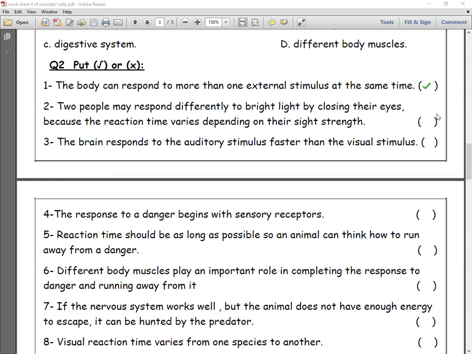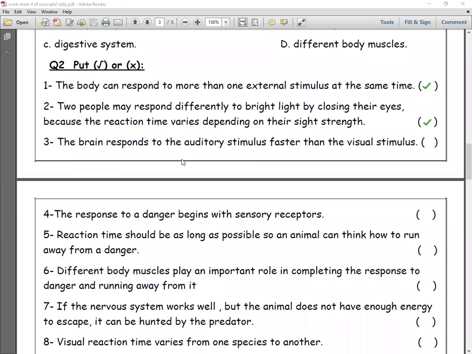When you hear a fire alarm and smell a smoke odor, we respond to different external stimuli from the external environment at the same time. Two people may respond differently to bright light by closing their eyes because the reaction time varies depending on their sight strength. Sure, so it will be correct.